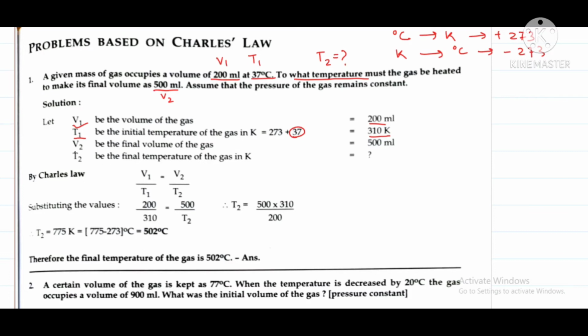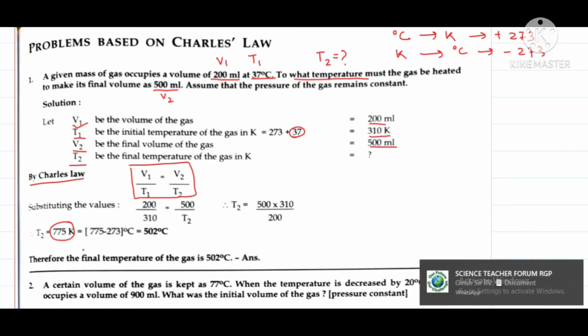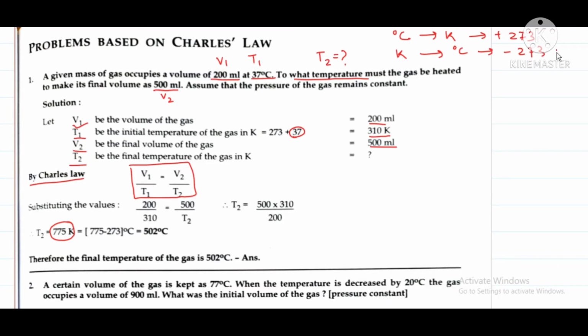So now our V2, what is V2? V2 is 500 ml, given. We have to find our T2. So now we will apply Charles law, V1 by T1 is equal to V2 by T2. I have already explained the Charles law equation. We will put the values and we will get T2 is equal to 775 Kelvin. Now we have to convert this 775 Kelvin into degree Celsius. How? I have told you, Kelvin to degree Celsius you have to do minus 273.